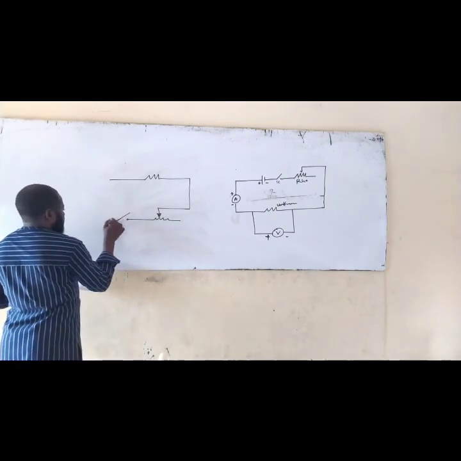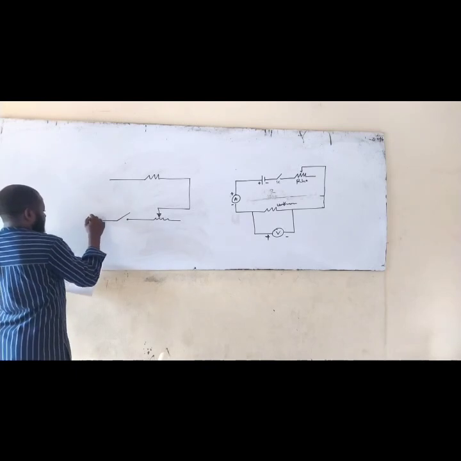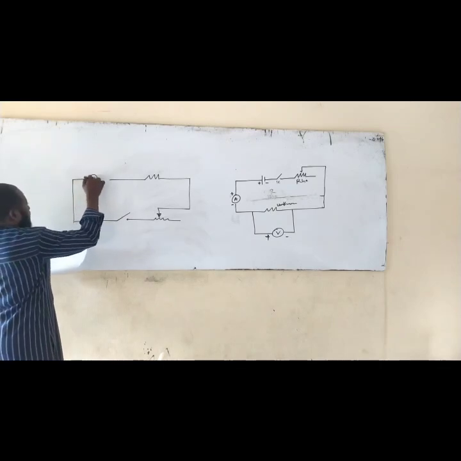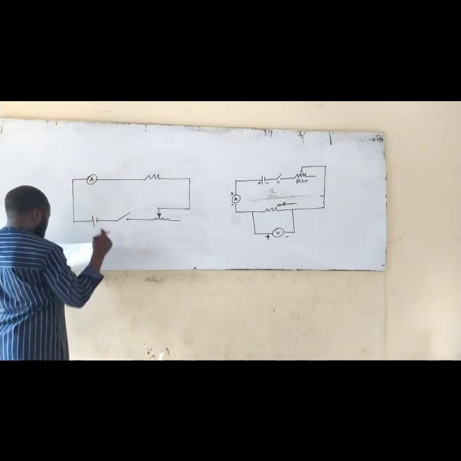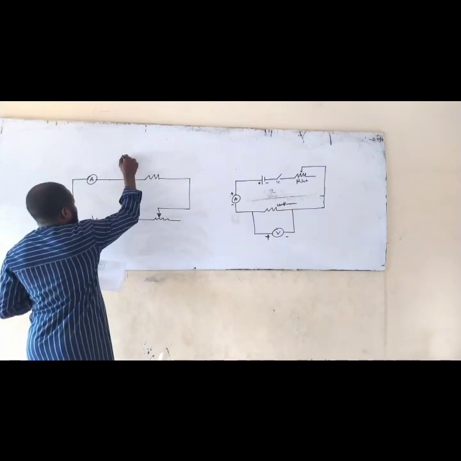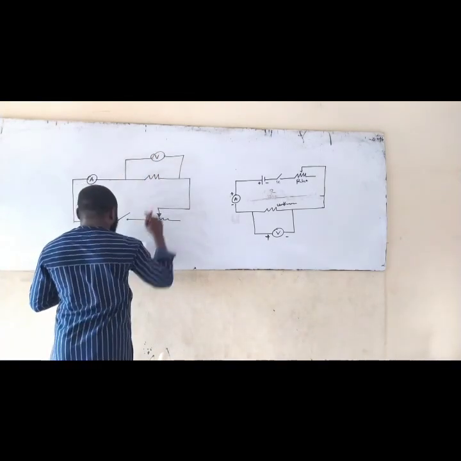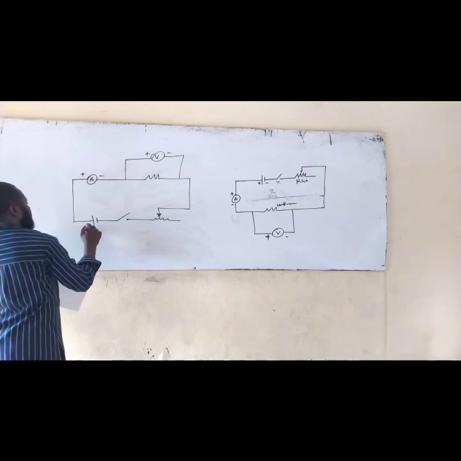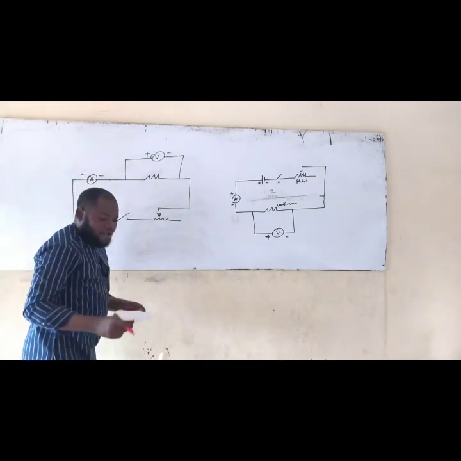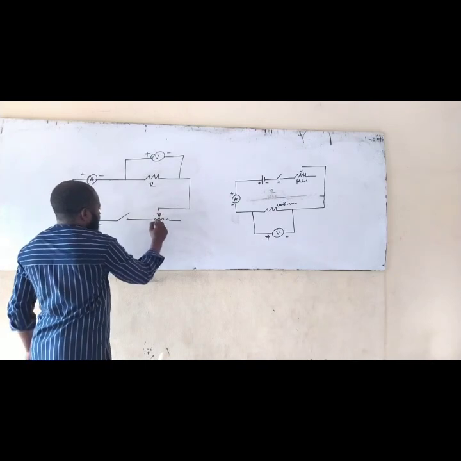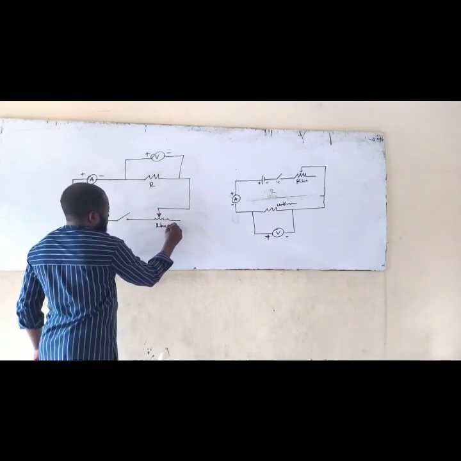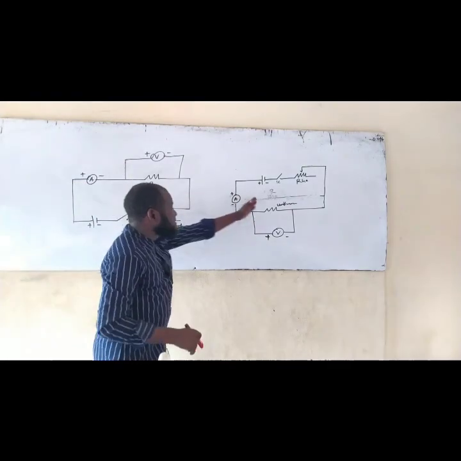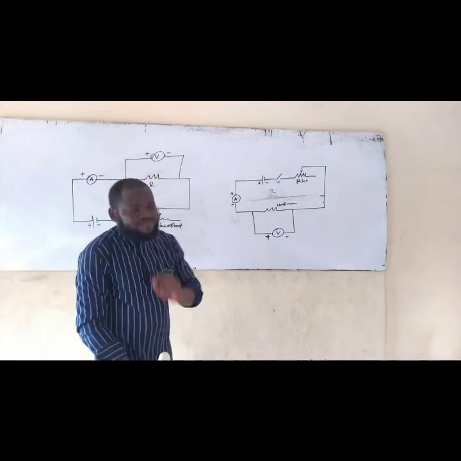And here is my key, and I have my cell here, and then at this point I have my ammeter connected to this place. Then I have my voltmeter connected like this. So this positive, negative, negative, positive, then positive, negative. If I have this, remember, this is your rheostat, and this is your resistance box. So if you look at this diagram right now, they are not the same, right? But it is still the same thing.